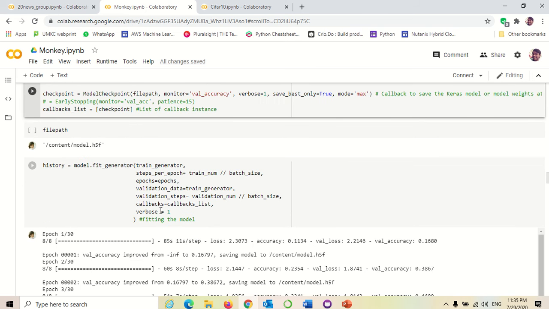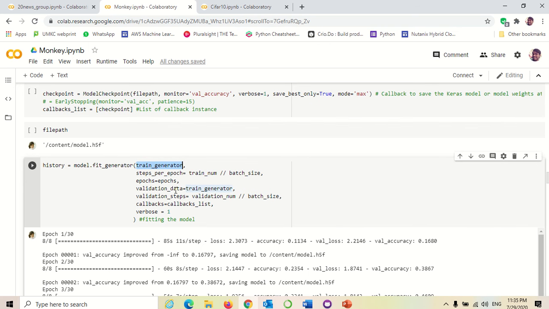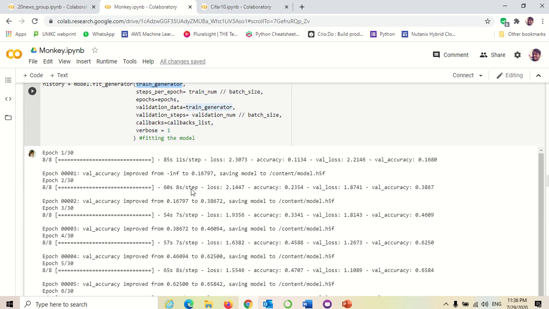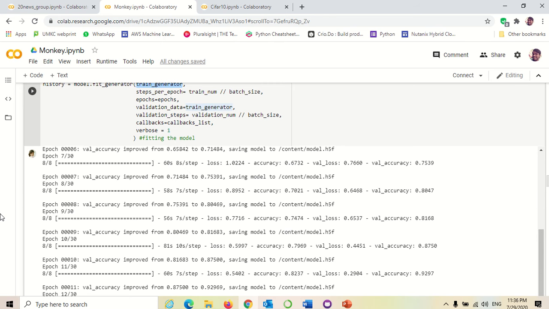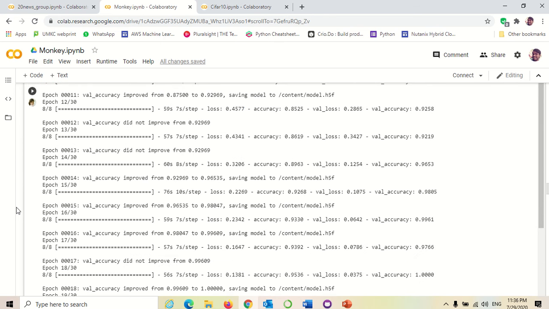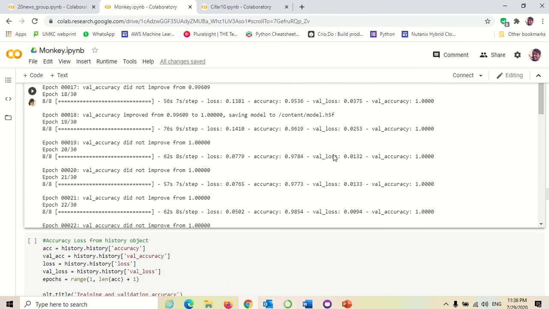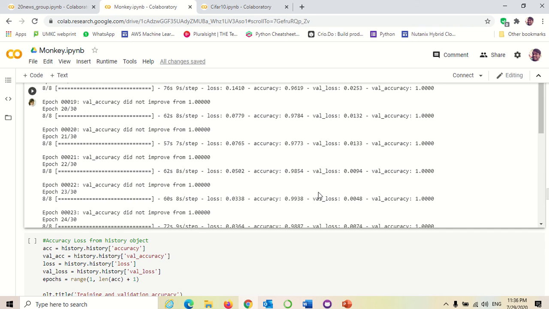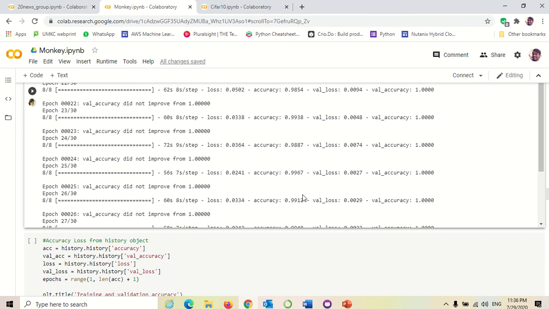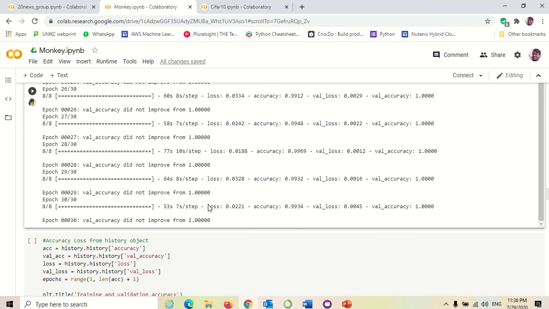I was fitting the model with the train generator for training and the same for validation, with verbose as one. I have taken 30 epochs because the accuracy increases with each epoch. You can see for each epoch it is getting increased. For the 30th epoch it is 0.9934.